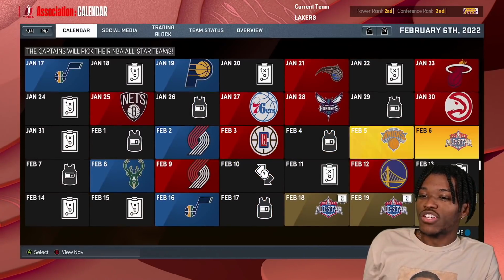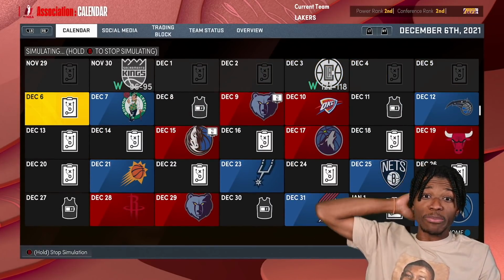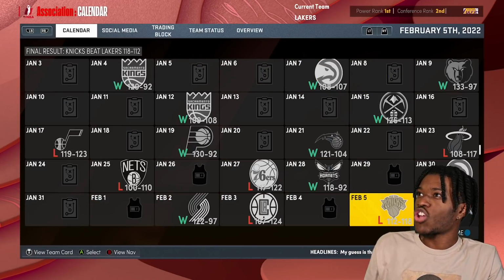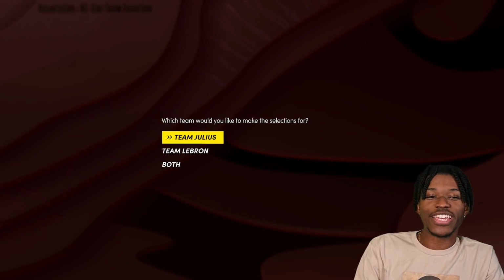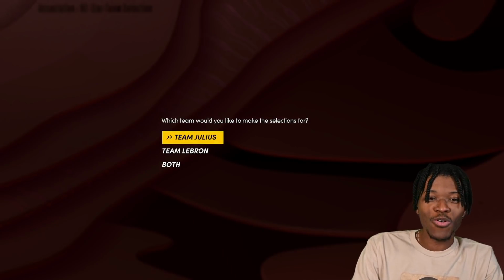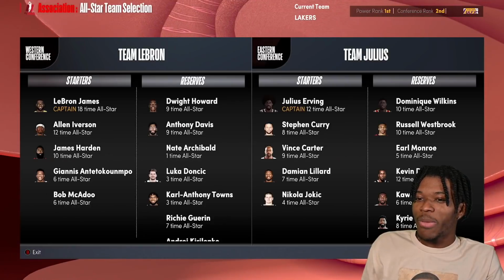I want to see what players make the All-Star game and what players don't. How many legends make it over current players. It is time for the All-Star Break. And we got the draft. Julius Erving is a captain and LeBron is a captain. So LeBron's still dominating no matter who's in the league and who's not. And who will make it and who won't.